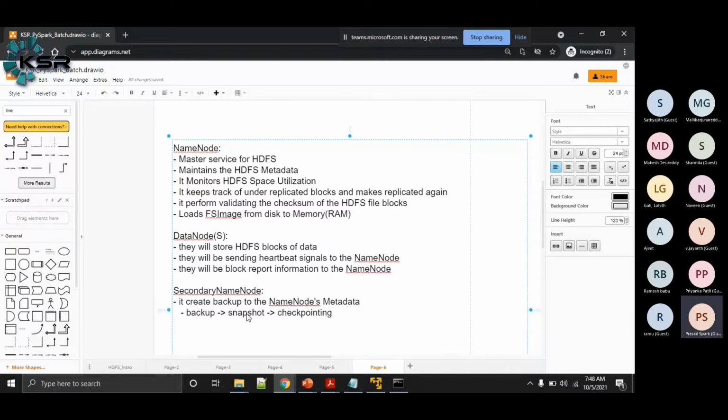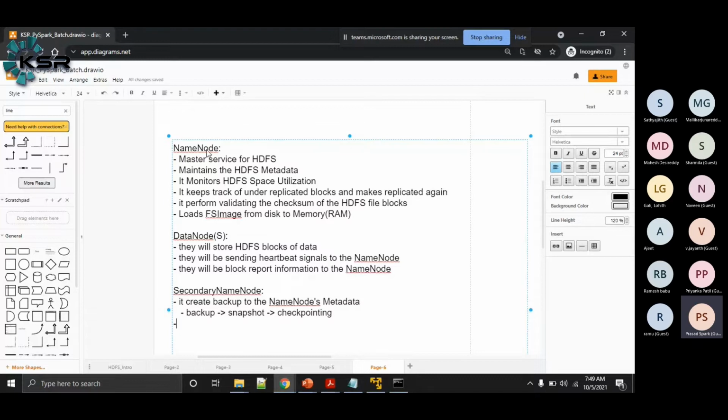Remember one thing, your secondary name node is not a hot standby to the name node. By the name, we may think this is a primary name node and this is a secondary name node, so we have two name nodes, and the secondary is taking a backup.